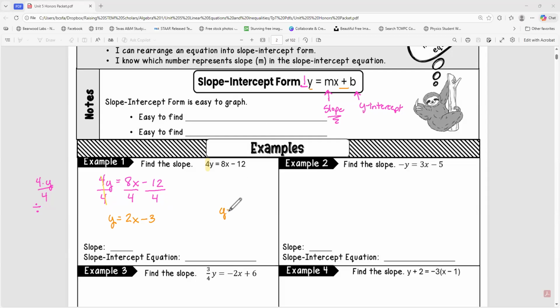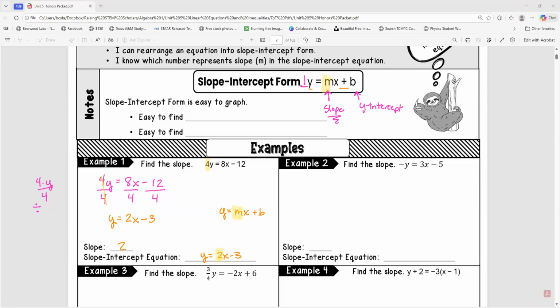I can rewrite it. Let's just eyeball it here. This is my slope-intercept form. It looks just like it, so we have done what we needed to do. Now, the number in this position right here, this m, is the number 2. That is going to be my slope.